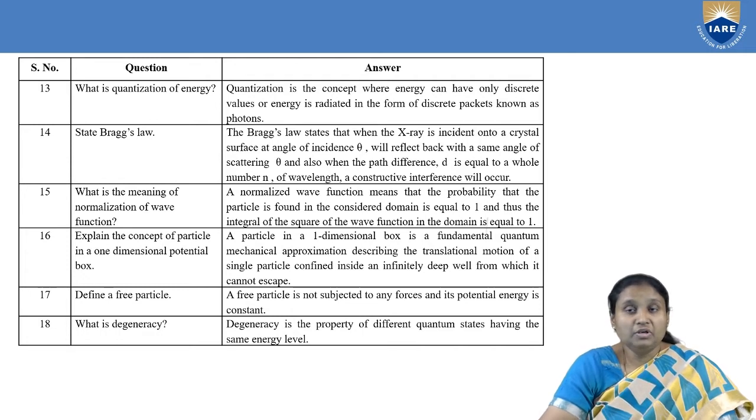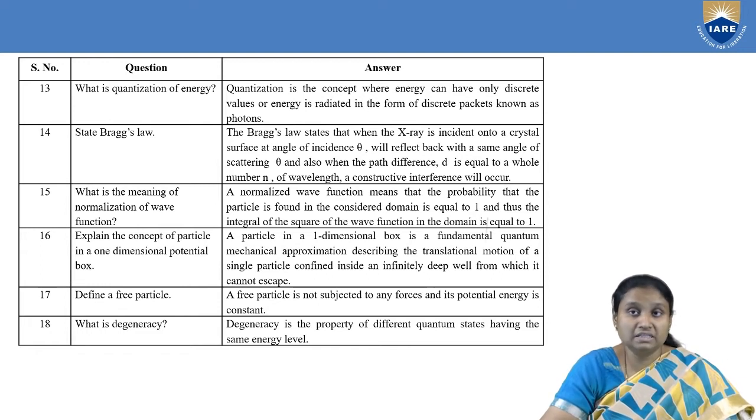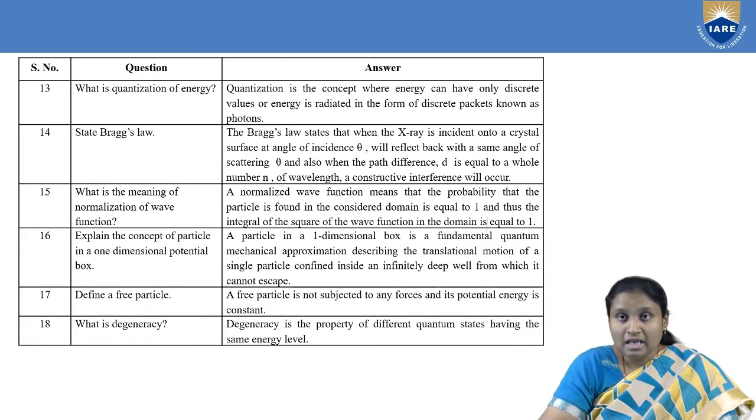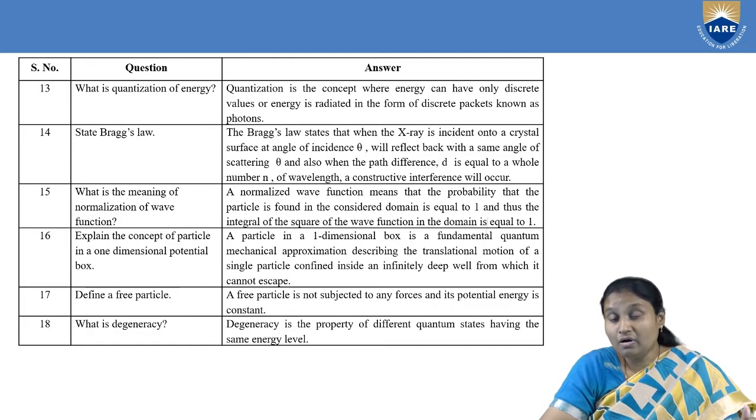So what is the statement of Bragg's law? According to Bragg's law, when we expose a crystal to X-rays, and these X-rays go inside the crystal and fall on different crystal planes, let us suppose that their angle of incidence is theta. Then from each and every plane, these X-rays are going to get scattered. Let us suppose that the angle of incidence and the angle of scattering or diffraction are the same.